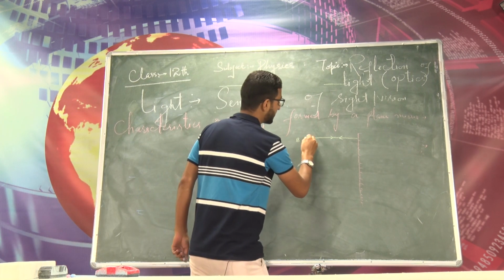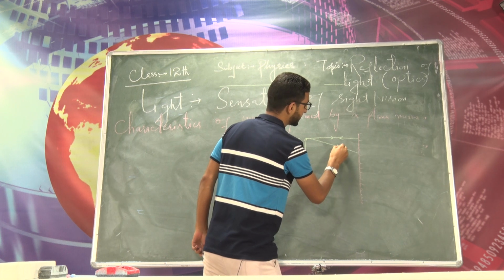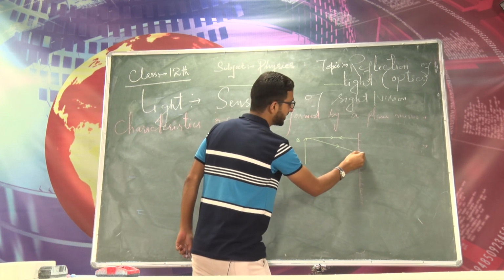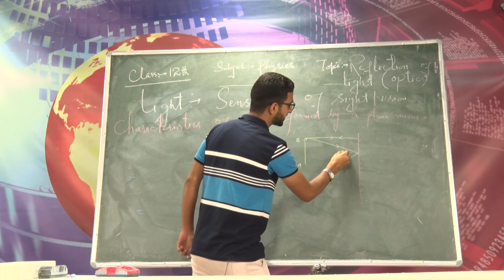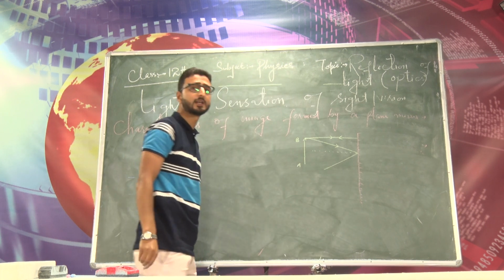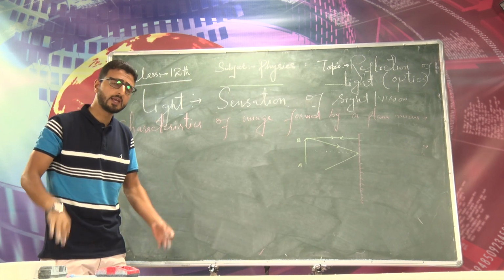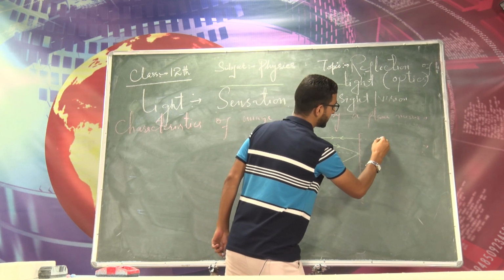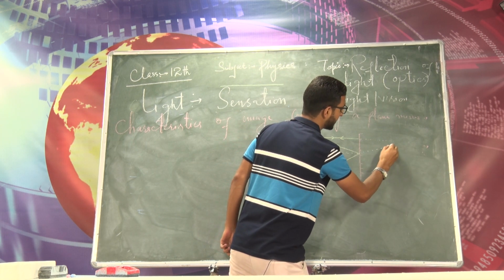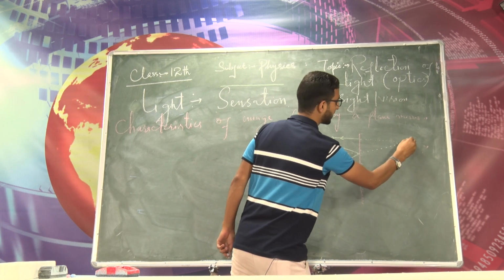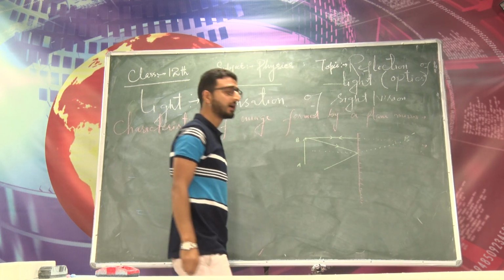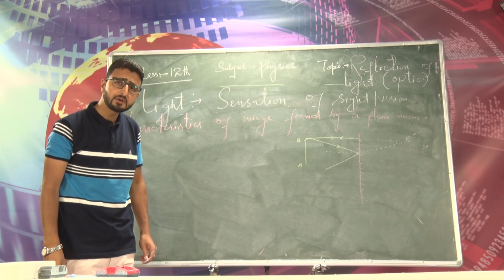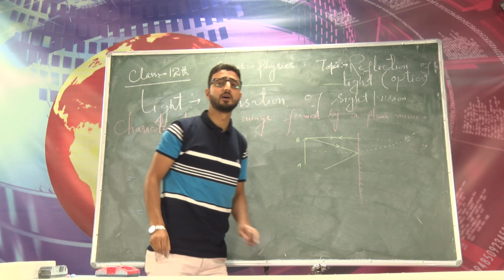Now what will happen if a ray of light falls on the plane mirror? It will be reflected in this direction. Suppose this is the normal; as per the laws of reflection, angle I is equal to angle R here. Now let us proceed these reflected rays backwards, so they meet at a point. This point will be called B dash. This is the virtual image of B. Why virtual? Because it cannot be obtained on the screen.